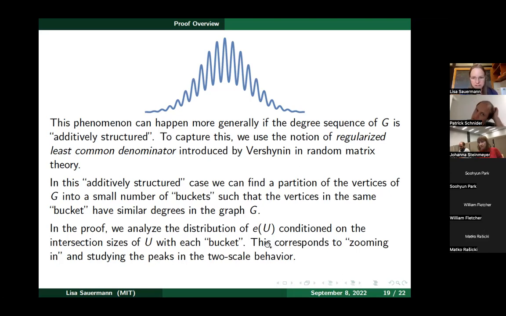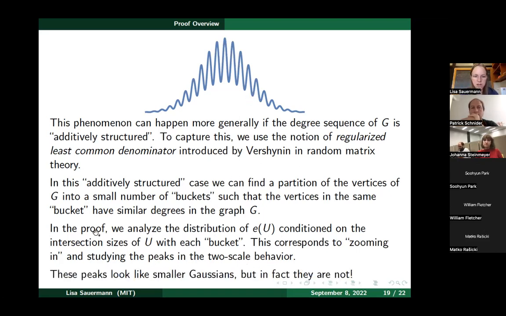And so that basically corresponds to zooming in and studying the peaks in this two-scale behavior, because it turns out if we condition on these intersection sizes of U with the buckets, this basically just corresponds to zooming into and looking at one of these little peaks in this two-scale behavior. And so these peaks in this picture look like Gaussians, but in fact they're not.